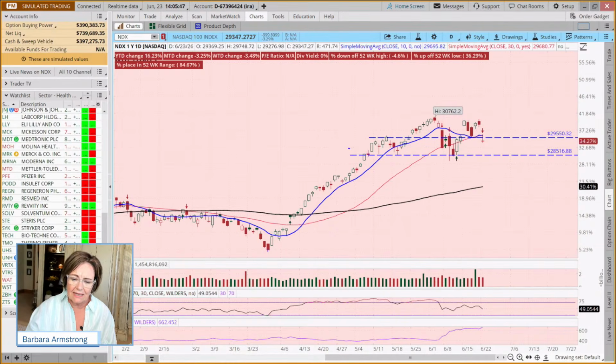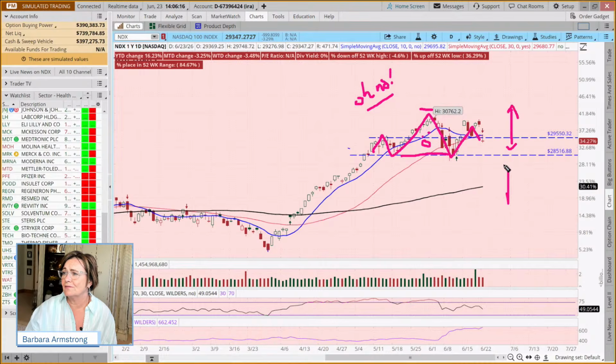What may concern some people about this is that we've got a potential head and shoulders pattern. It's not here, but it's potential. And that's one of those oh no patterns. Oh no, Geronimo, because if it breaks below here, then you'd measure that move and the expectation could be that it could move this far down, however far that might be.